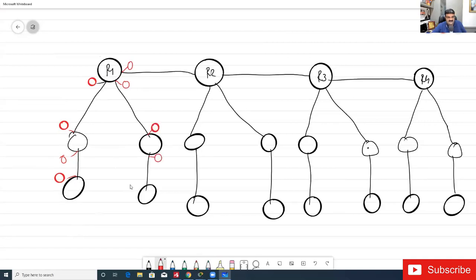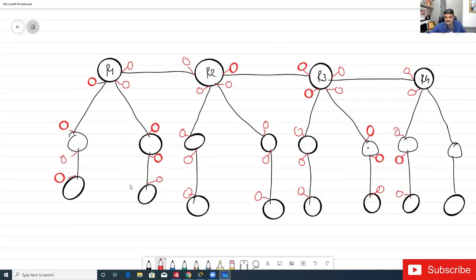All the interfaces are in area 0 right now. So this is a single area OSPF.